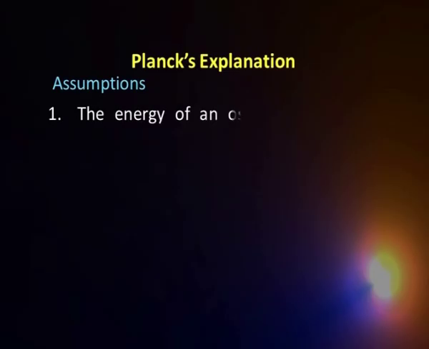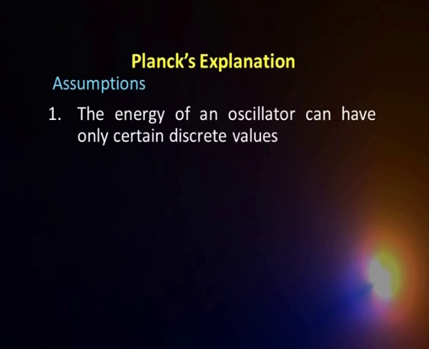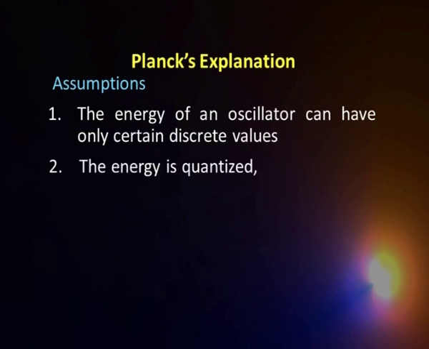The basic assumptions of Planck's explanation were that the energy of oscillators, that is the black body we are talking about, is made up of atoms and molecules acting as oscillators. Planck proposed that these oscillators can take up only discrete values. The classical theory predicts that it can take up any value. As against that, Planck proposed that it can have only discrete values. That means the energy happens to be quantized.